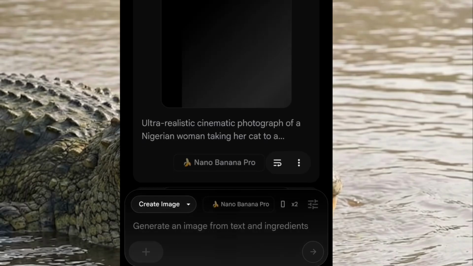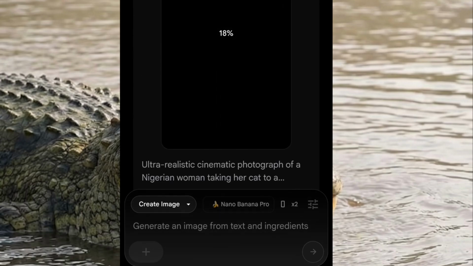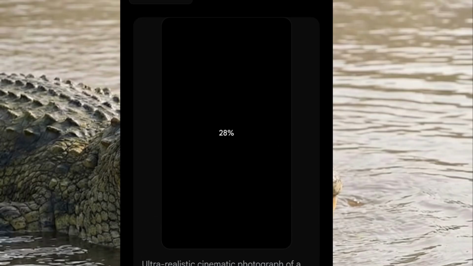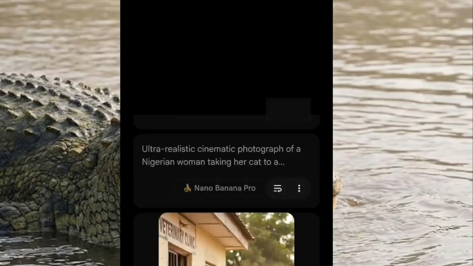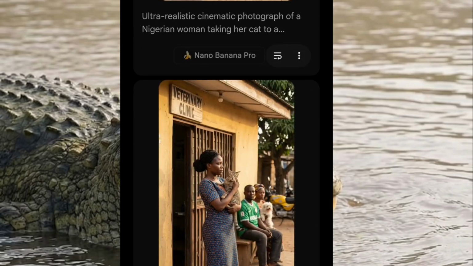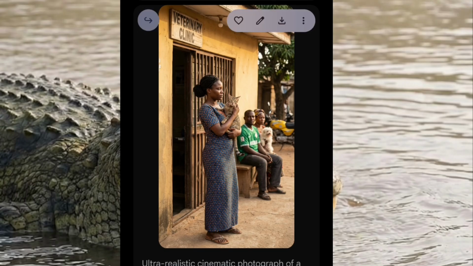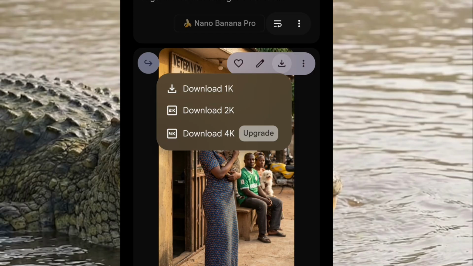All right, so while we wait, we are actually loading two different images. Let's see what comes out of it. This is not exactly close to the screen, but let's see. This should be able to suffice. Okay, let's download this.